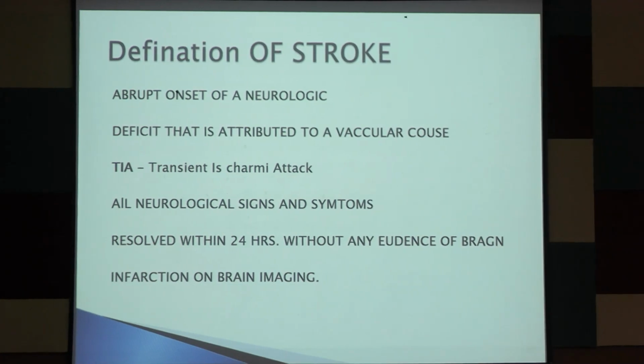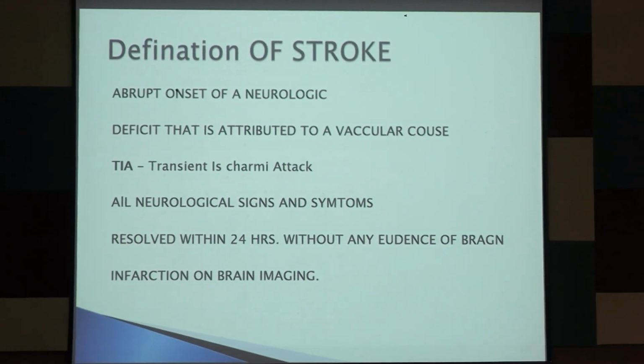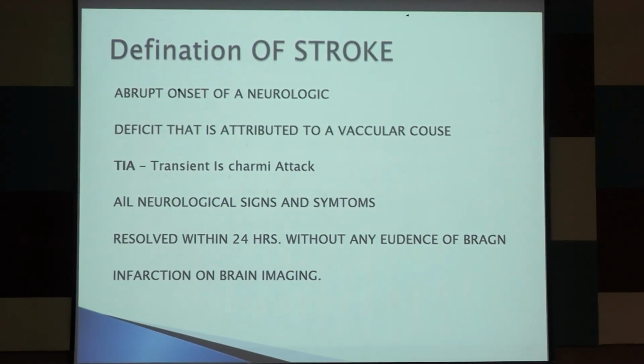TIA and CVA, both may be recurrent. TIA may be recurrent, suppose after 6 months the patient has another instance of TIA. And stroke also may be recurrent. TIA may be due to thrombosis. It is not usually hemorrhage, because hemorrhage will not resolve, but it may be due to embolism or thrombosis, which can resolve automatically. And often this question is asked, why in case of an embolic episode, you know what is embolus?